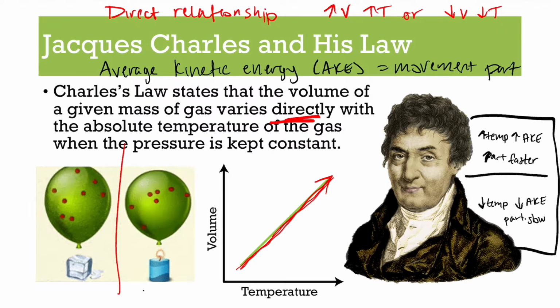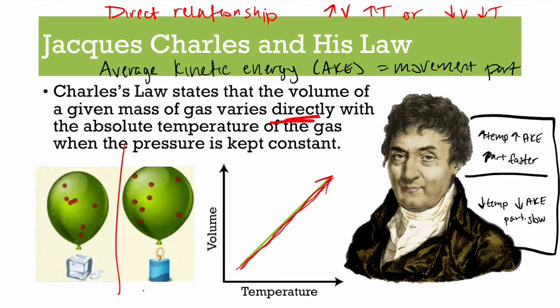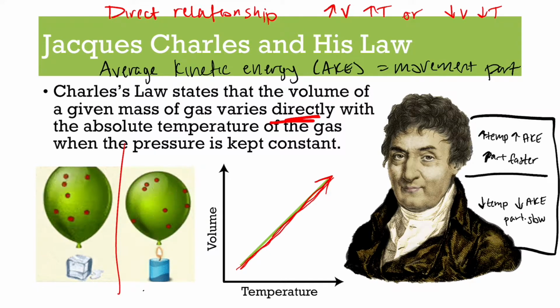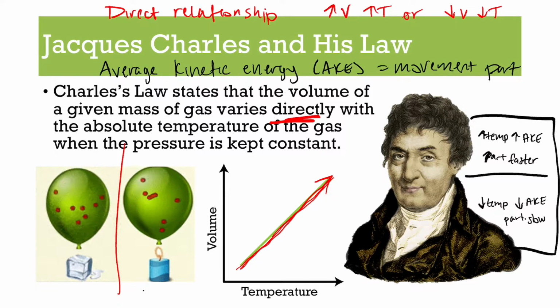Conversely, though, if we look at it being heated, the candle is warming up all of the gas particles in the balloon. So with the heat and the increase of the temperature, now the average kinetic energy is moving quicker. The particles, the hotter they get, the faster they move. So now, if the particles are moving really, really fast, they're bumping into each other a lot more.